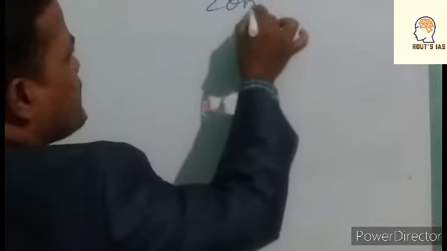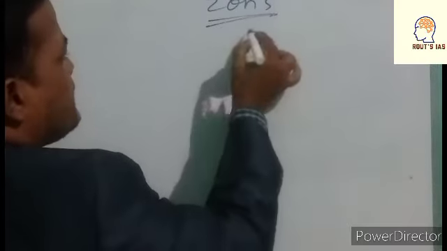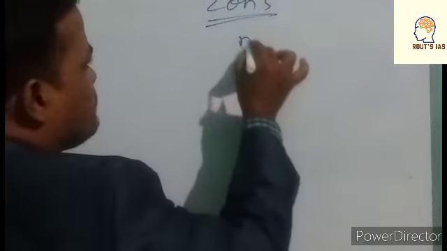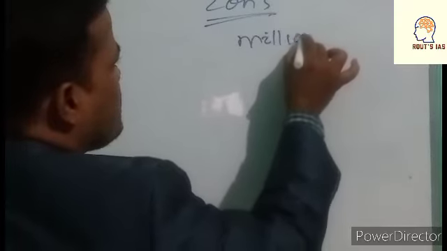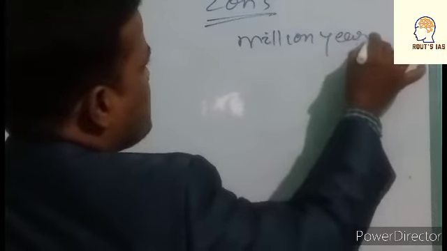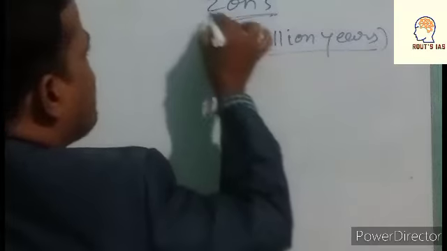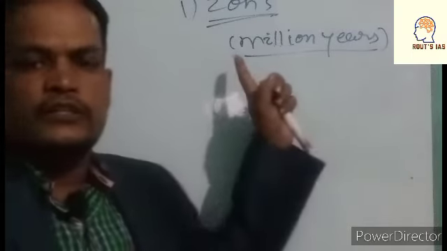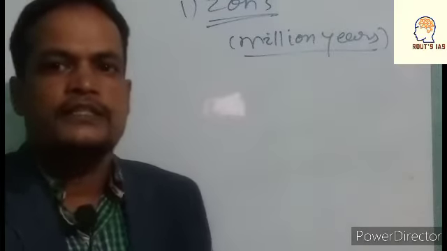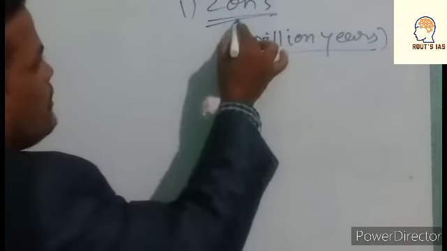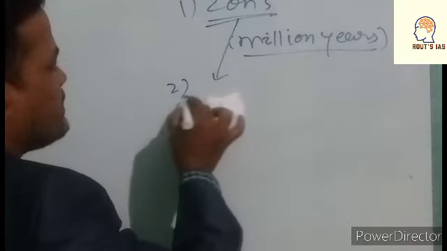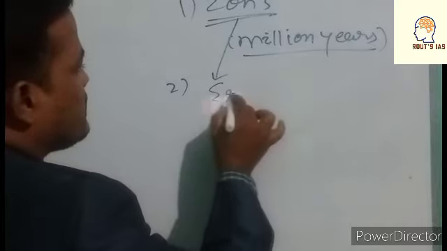Before going to divide it, let us see. If you go through the geological time scale, you will find that the largest time period is called an eon, calculated in million years. Is it right? The first one is eons, the largest time period, and the eons are again divided into smaller time periods called eras.